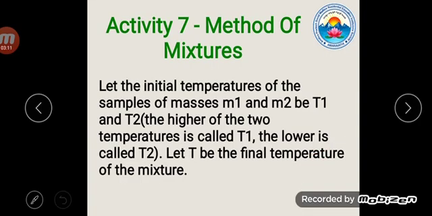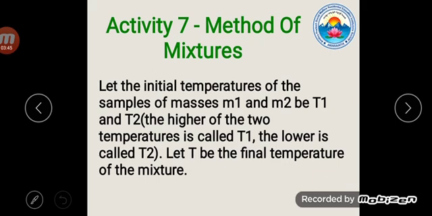Okay, right. Today, activity 7 from your textbook, page number 8. Method of mixtures, one of the important topics in our heat chapter. Here consider 3 beakers. The first and second beakers are of the same volume. Let the initial temperatures of the samples of masses M1 and M2 be T1 and T2.